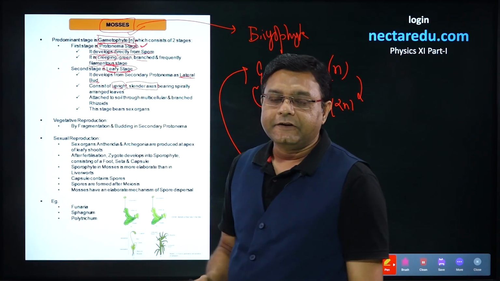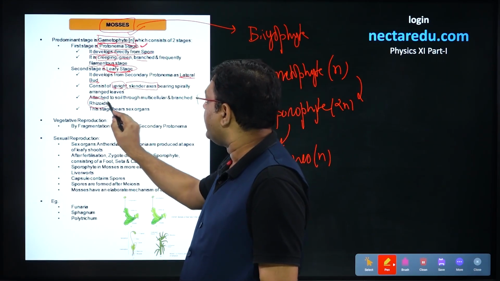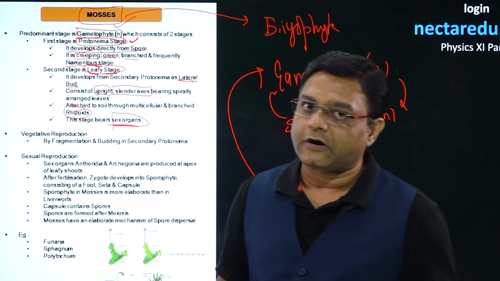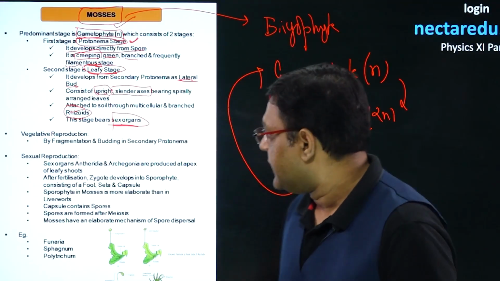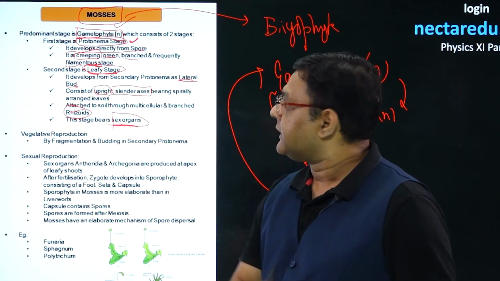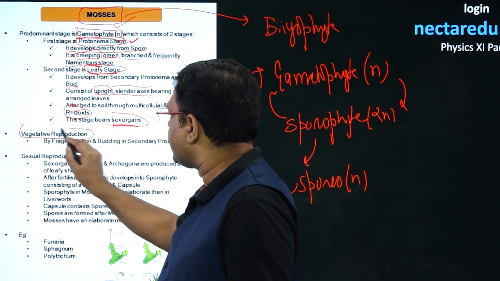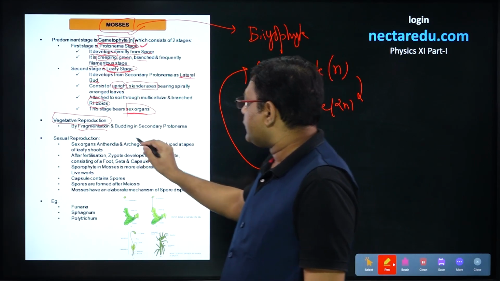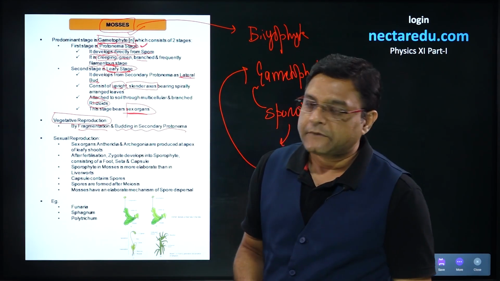This particular leafy stage will be attached to the ground with the help of rhizoids, and this is the stage which will have sex organs, that is male sex organs and female sex organs. Talking about reproduction in mosses, first we talk about vegetative reproduction. It occurs by simple fragmentation. It occurs by budding in secondary protonema as well.